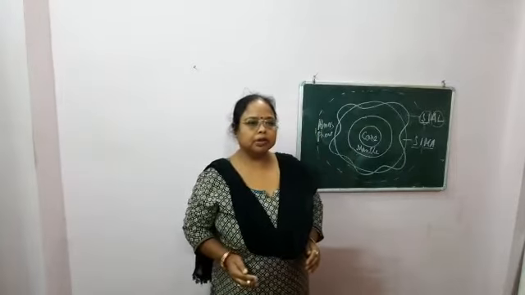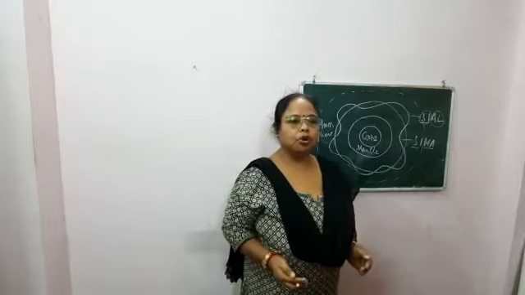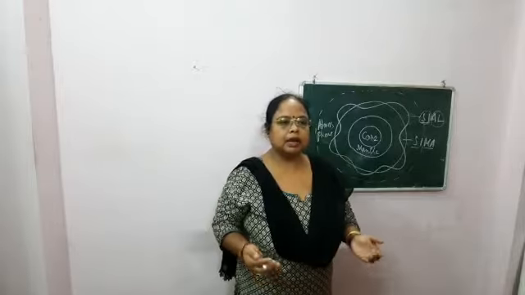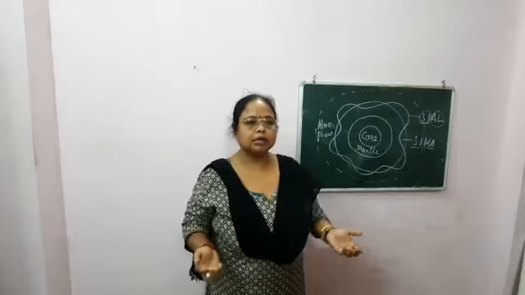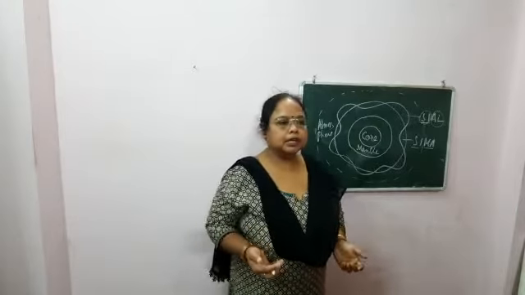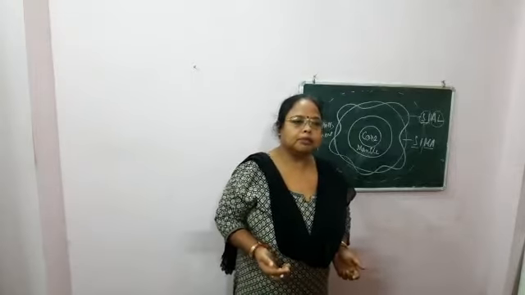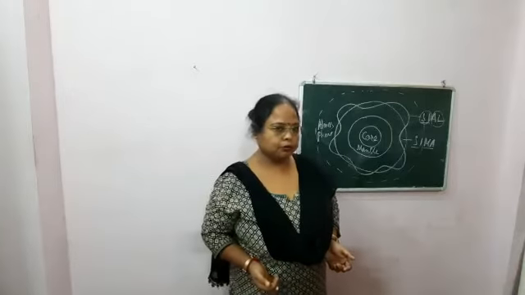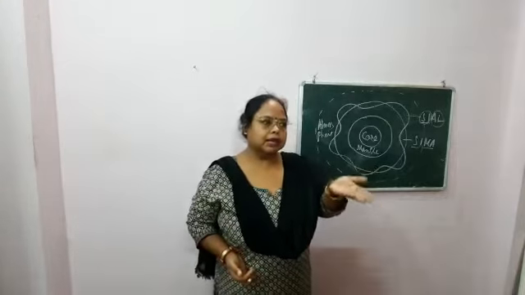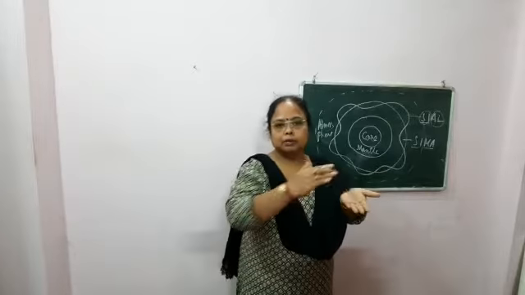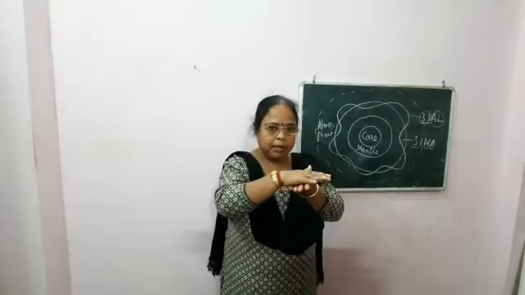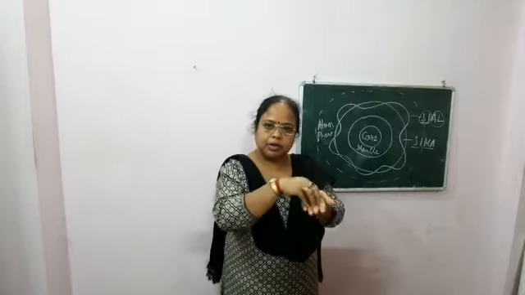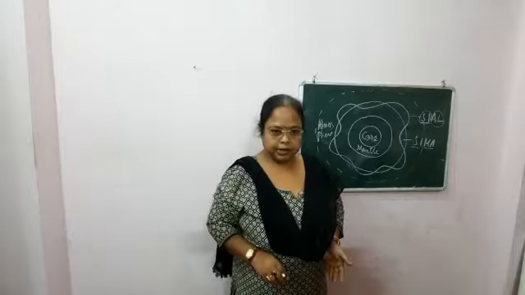The boundary between the crust and the mantle is called the Moho, or Mohorovičić discontinuity. The Sial, being lighter than Sima, is considered to be floating on the denser Sima, which forms the basis of Wegener's continental drift theory. What is the continental drift theory? We know that denser material will be below and lighter material will be above.